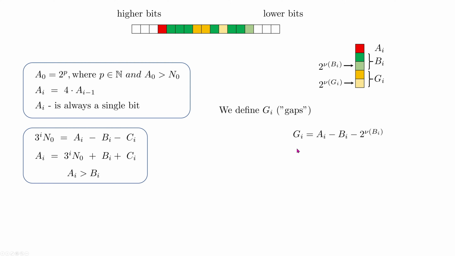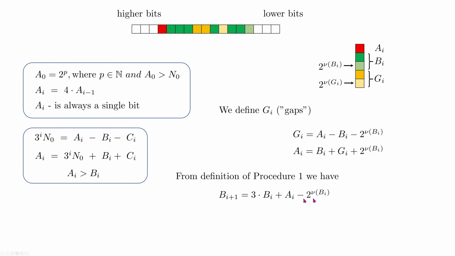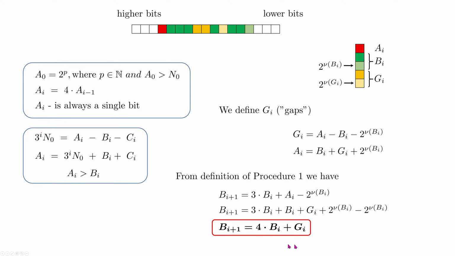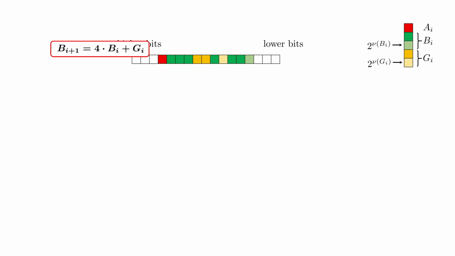After reshuffling this equation, I've got A_i equals B_i plus G_i plus 2 to the power nu of B_i. And from the definition of procedure 1, we have this definition of B_i, how B_i is changing from iteration to iteration. When I substitute for A_i into this equation, I've got this and finally this formula. This formula is very important and will be used in following presentations. That's the reason why I will keep it visible on the screen all the time.